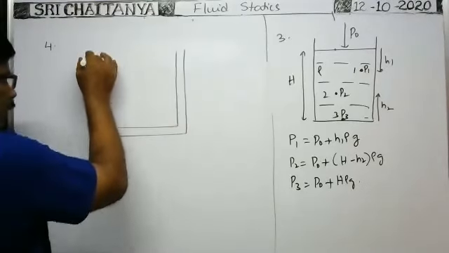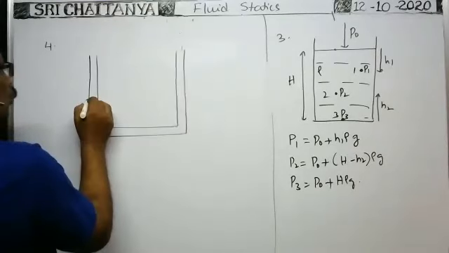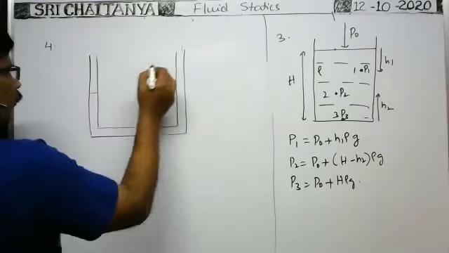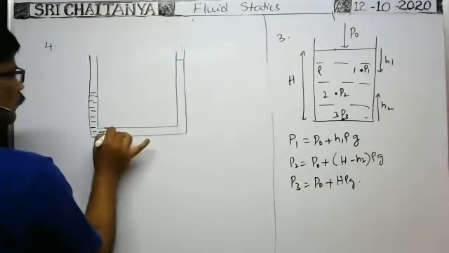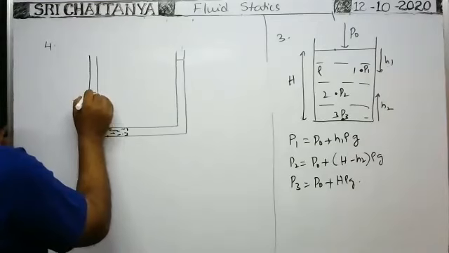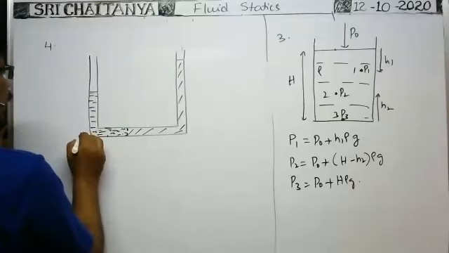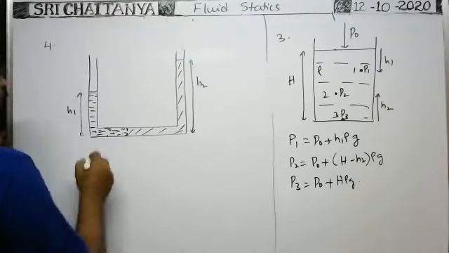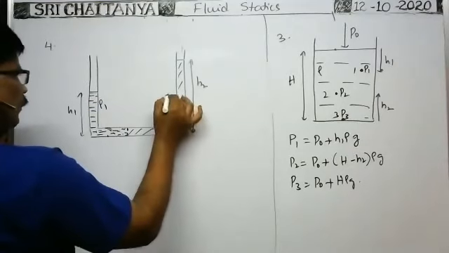Here one liquid is taken in this vertical limb of the tube, and another liquid is taken in the other, so that the liquids are in equilibrium. Whenever two liquids are in equilibrium, this liquid column comes to equilibrium at this position, and this liquid column comes to equilibrium at this position. The vertical height of this liquid column is say H1, and the vertical height of this liquid column is H2. The density of this liquid column is rho 1, and the density of this liquid column is rho 2.